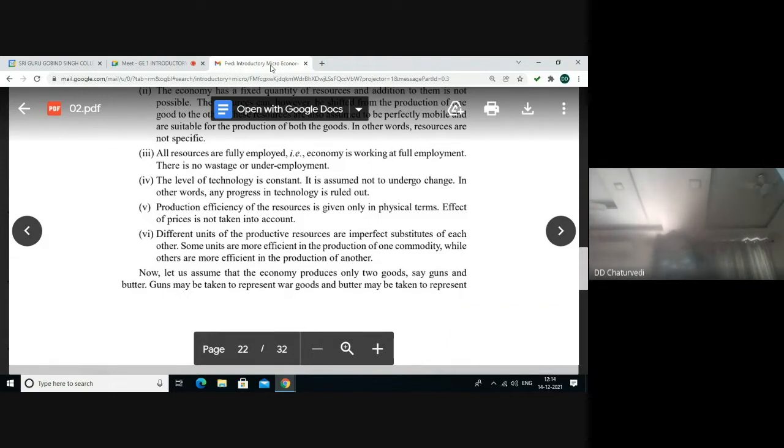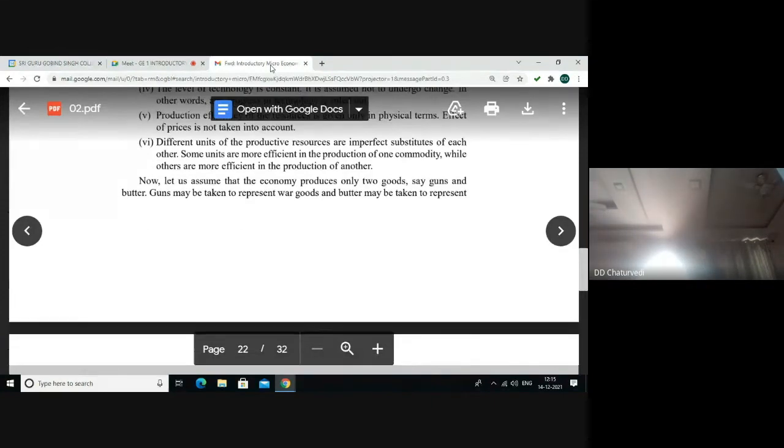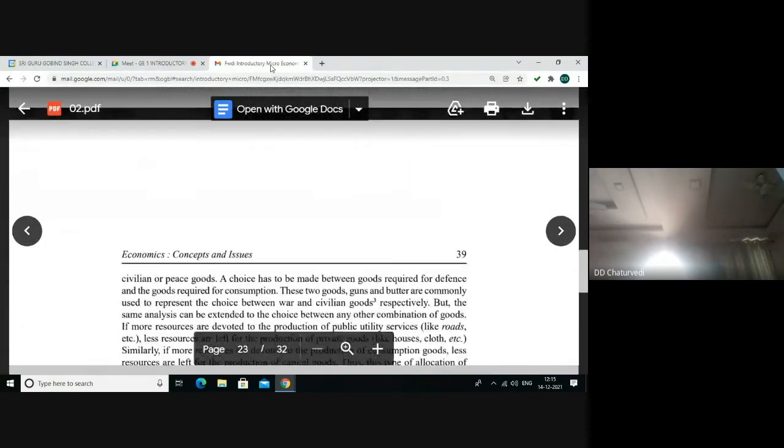The level of technology is also assumed to be constant, and any progress in technology is ruled out for the time being. Production efficiency of the resources is given in physical terms. That means the effect of prices is not taken into account. The last assumption is that different units of productive resources are imperfect substitutes of each other. It implies that some of the resources are more efficient in the production of one commodity, while others are more efficient in the production of the other commodity.